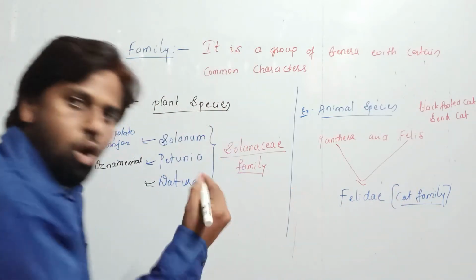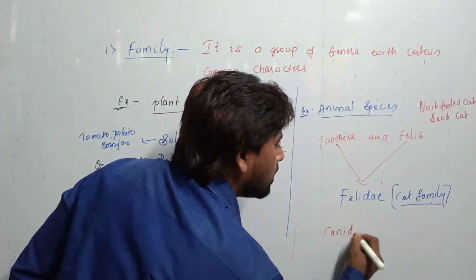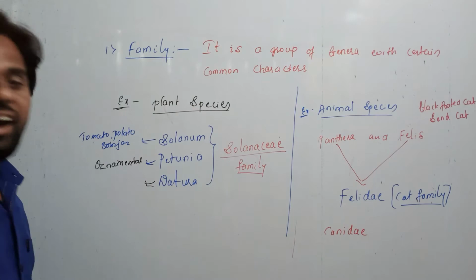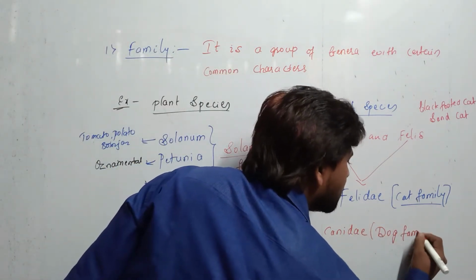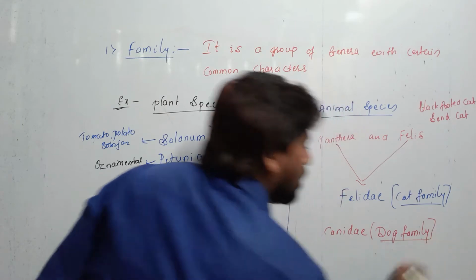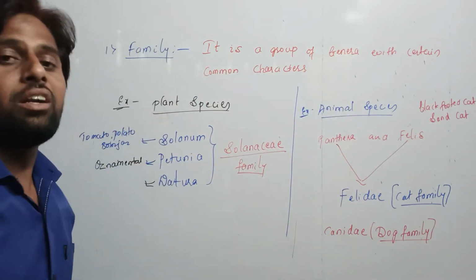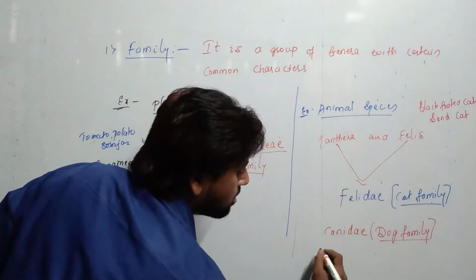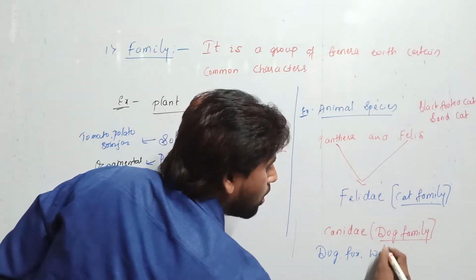In the same way, one more comes here, students. That is the Canidae family, which is nothing but the dog family. In this family we see different types of dog-group animals: dog is there, fox is there, wolf is there.